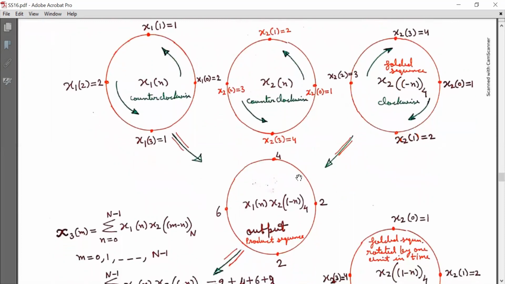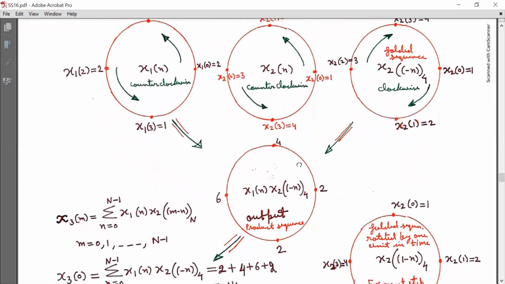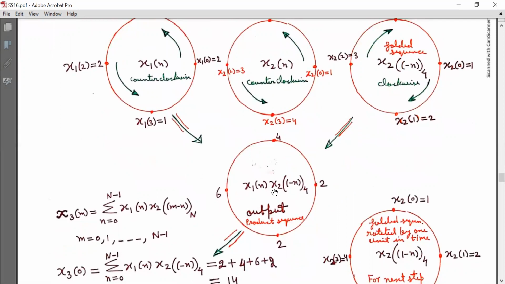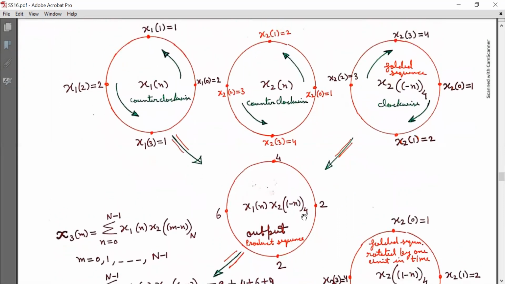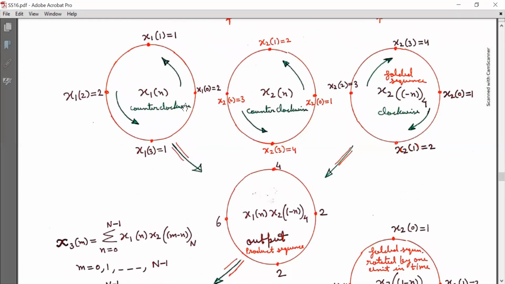Now I will generate the product sequence x1[n] multiplied by x2[(minus n) with subscript 4] and arrange those in a circular fashion. So I will perform the element by element multiplication of x1[n] and sequence x2[(minus n) with subscript 4].